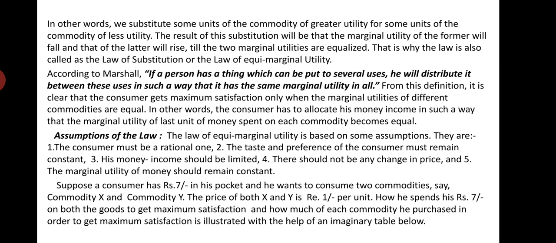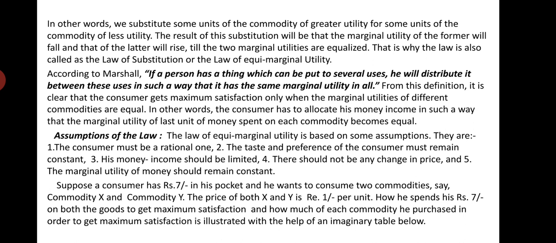You see here, it is mentioned that we substitute some units of the commodity of greater utility for some units of the commodity of less utility. That means instead of consuming the commodity of less utility, we should consume the commodity of greater utility. When we spend more money on the commodity of greater utility, naturally its marginal utility will decline, and for the commodity on which we spend less money, its marginal utility will increase.